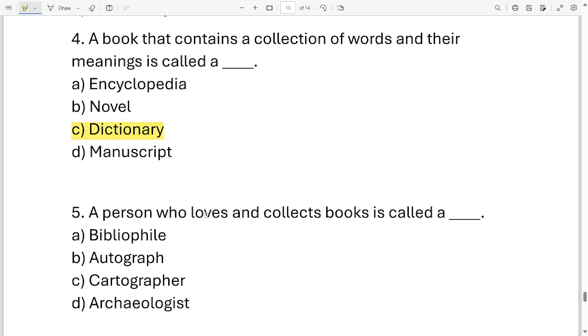Okay, next one. A person who loves and collects books is called a dash. Now, options are bibliophile, autograph, cartographer, archaeologist. These are the 4 options. Which one of them is correct? It is option A, bibliophile.